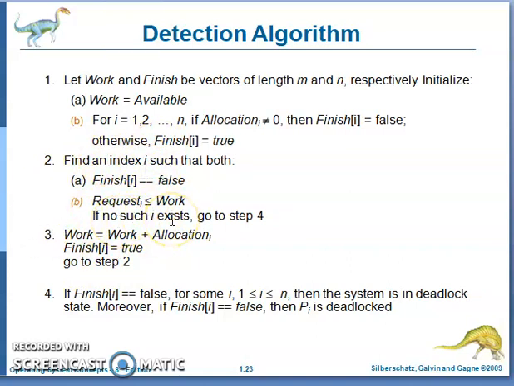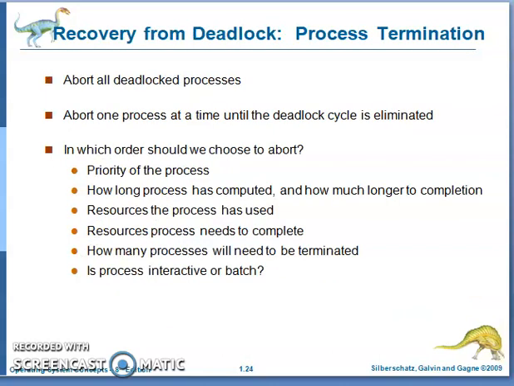If no such i exists, means the process is not yet completed and the requested resources are not available, then you come to step number 4. If finish of i is equal to false for some i, then the system is in deadlock. So if finish of i is equal to false, it means Pi is in deadlock. That is about the detection of deadlock for single instance, and the second one is multiple instance.